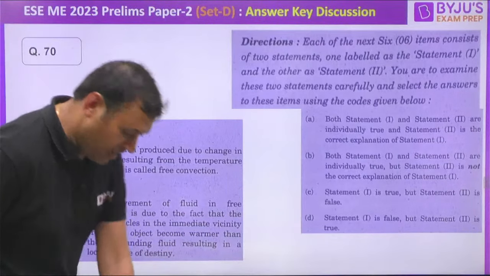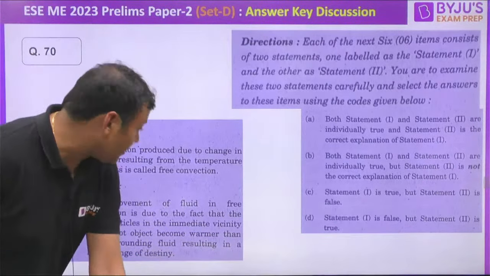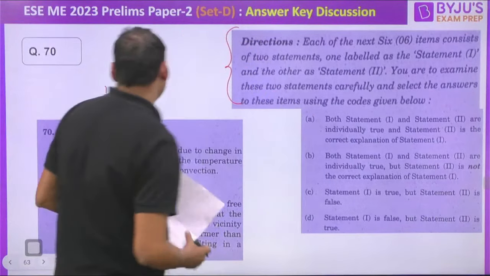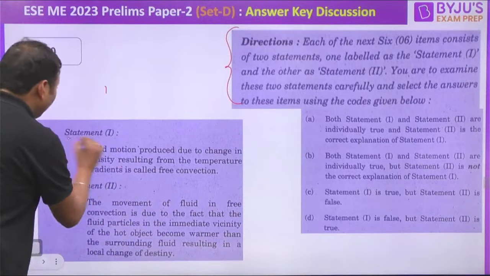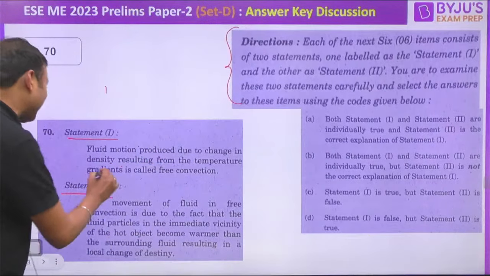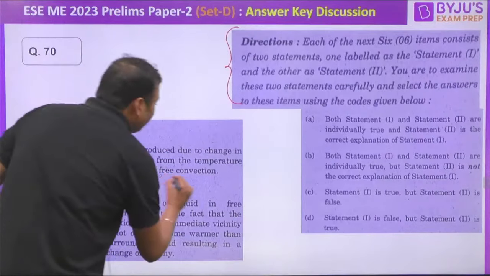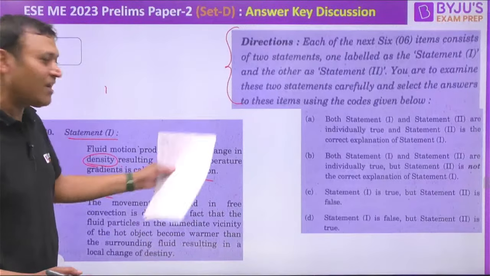So let us start. Yes, this is one of the questions. This time, these types of questions were not asked much. These used to be the favorite of the ESE examination. There are two statements, statement 1 and 2. If you read the statement, the question is from heat transfer. The fluid motion produced due to change in density resulting from the temperature gradient is called free convection. Yes, that is called natural convection.